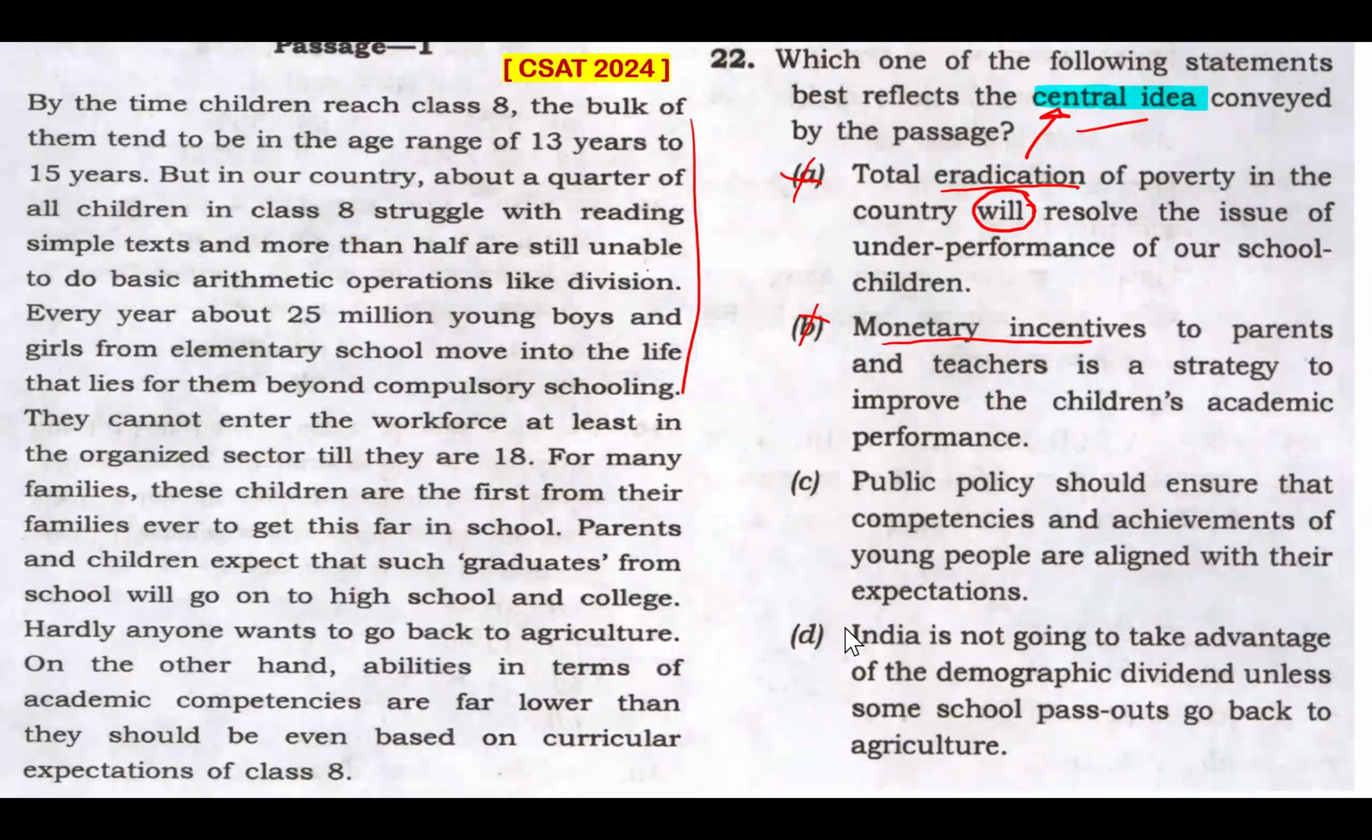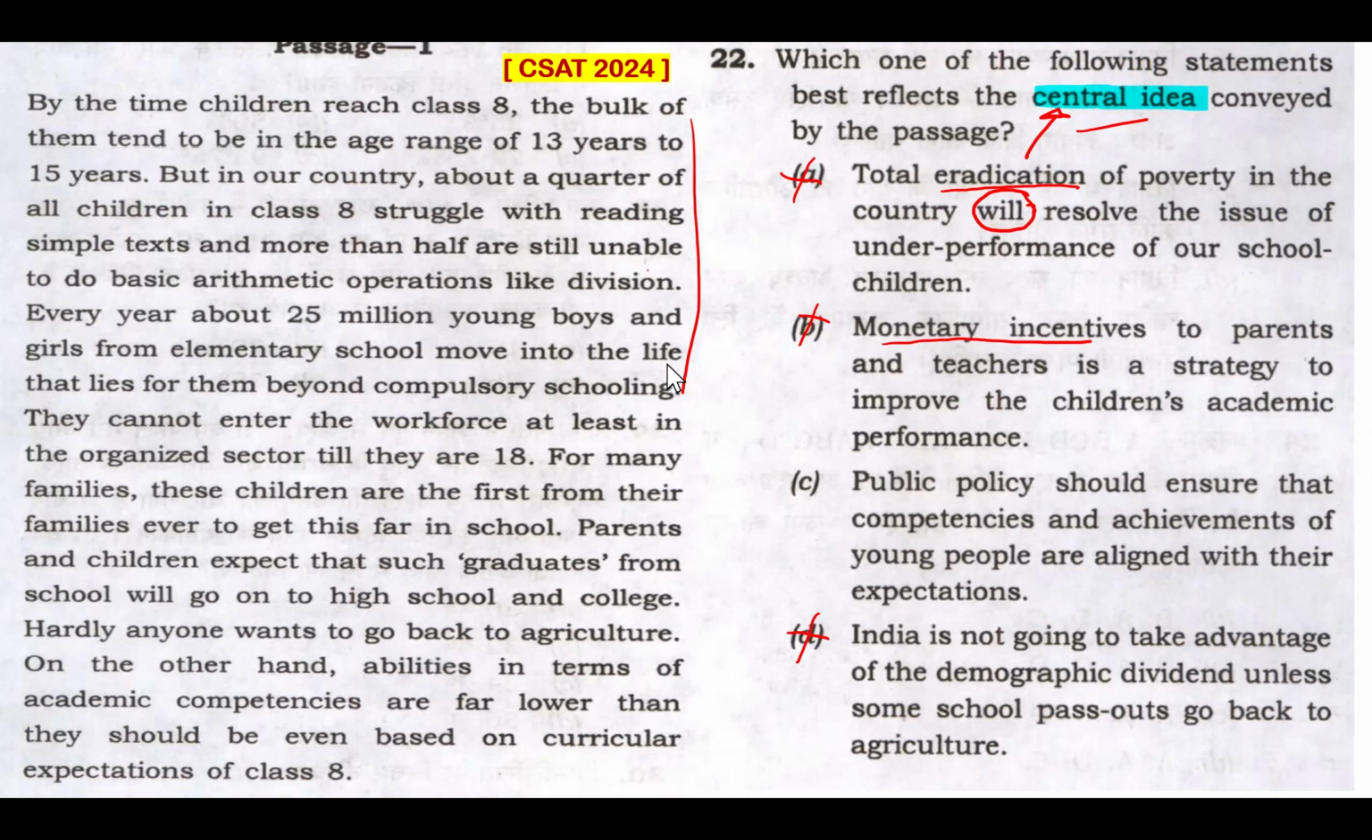I'll come back to option C. Option D is also an easy elimination because the keyword is central idea. I'm connecting this to the keyword central idea. And this option D, India is not going to take advantage of the demographic dividend unless some school pass outs go back to agriculture. This option D is against the spirit, against the essence of the very passage. And that is why that cannot be a part of the central idea.